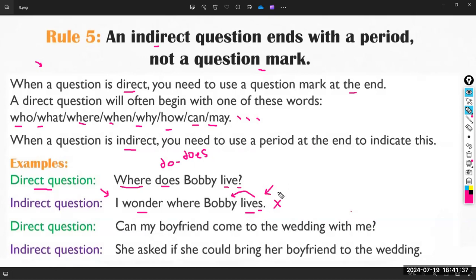The next example is saying, "Can my boyfriend come to the wedding with me?" Absolutely, this is a question, because I inverted the places of the subject and the verb. In the normal sentence in the English language, we have to mention the subject first, then the verb, then the object, which is the last part.